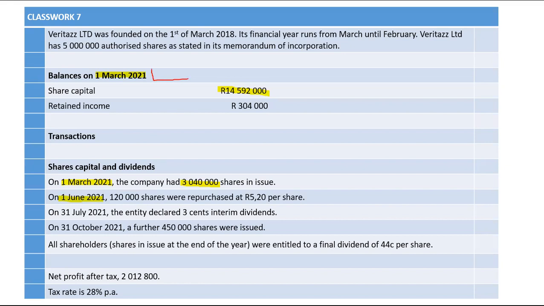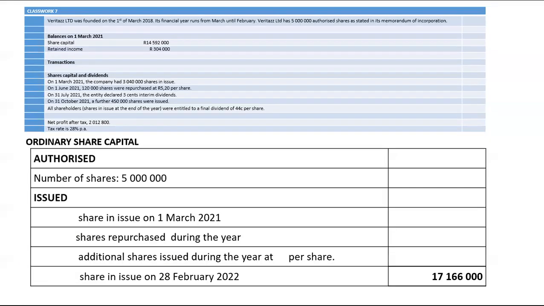I have ordinary share capital on that date, which is the beginning of the financial year, and the amount is 14,592,000. Under addition or under transactions, I was given the number of shares that relate to that. To recall that, you will start with 3,040,000 and the share capital will be 40,595.